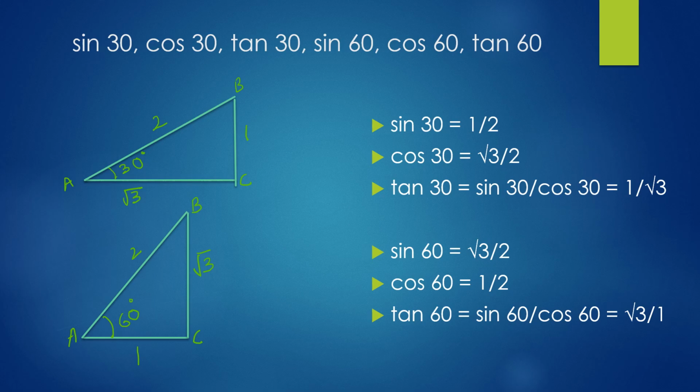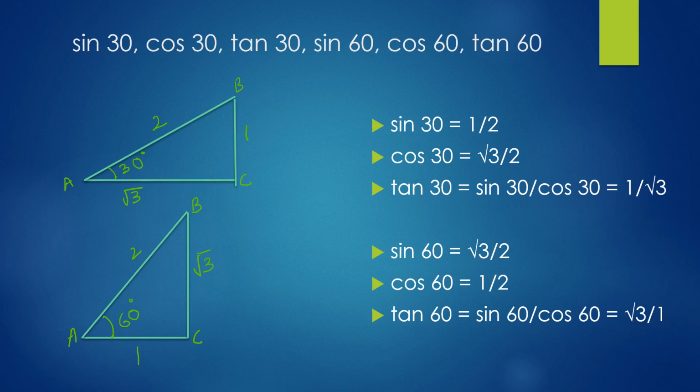Now we'll come to trigonometry, how to find the sine. Sine of an angle is opposite side upon the hypotenuse. Cos of an angle is adjacent side upon the hypotenuse. So sine 30 degrees, if you see the first figure, is side BC by side AB, which is 1 by 2.